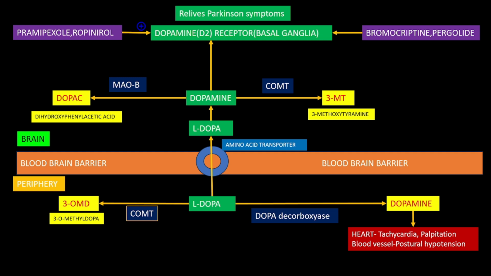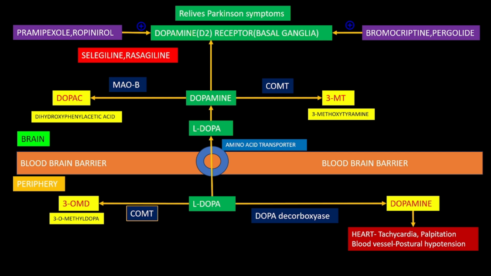Now there are different enzymes, that is COMT, dopa decarboxylase, MAO-B and COMT. All these enzymes are responsible for the metabolism of dopamine. So once metabolism of dopamine happens, what will happen? The concentration of dopamine in the brain will decrease. Parkinson disease is majorly due to deficiency of dopamine. So we need to increase the level of dopamine in Parkinson's, so we can inhibit these different enzymes. If we inhibit these enzymes, we can reduce the metabolism of levodopa, thereby increasing the dopamine concentration in the brain. What are the different drugs?